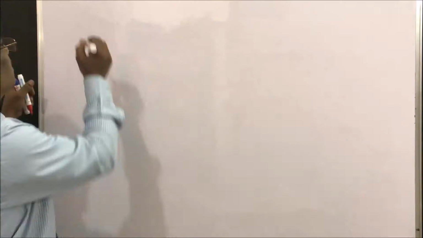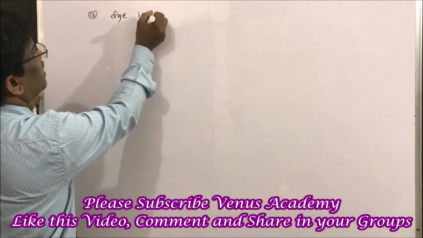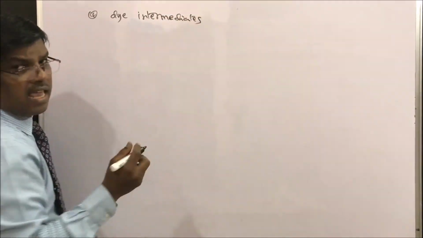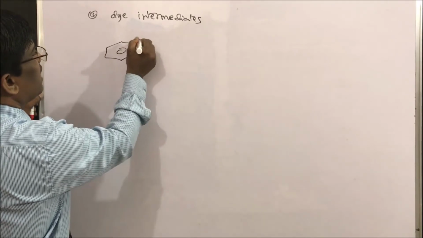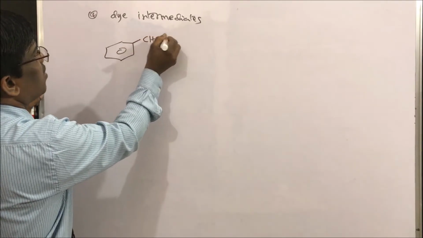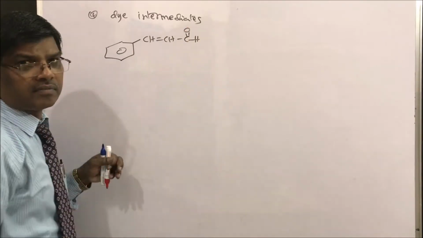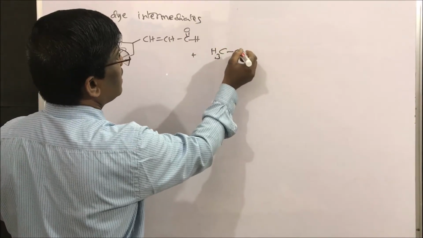Let us see the preparation of dye intermediates. Let us take cinnamaldehyde. What is the formula? CH, phenyl, CH double bond CH, cinnamaldehyde, isn't it? Plus crotonaldehyde. What is crotonaldehyde?